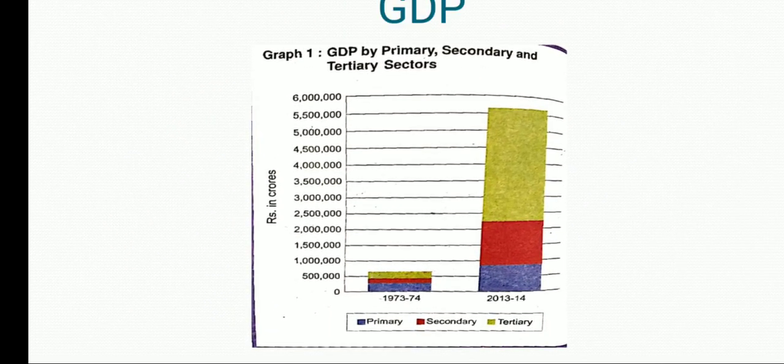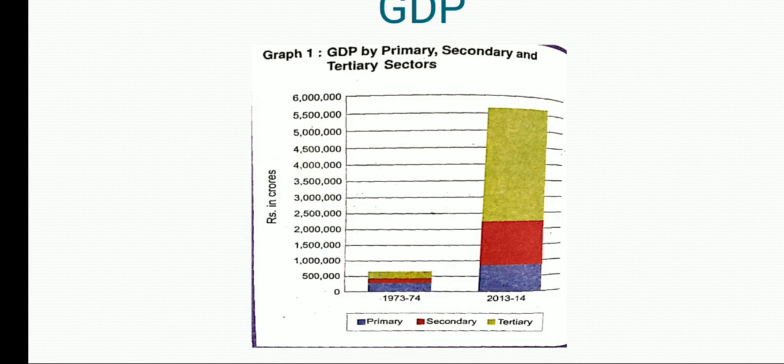The primary sector is now at minimum, and the secondary sector comes after the primary, and finally the maximum contribution is paid by the tertiary sector. Right students? So in this way we have seen how the tertiary sector has become the most important in paying the GDP of the country.